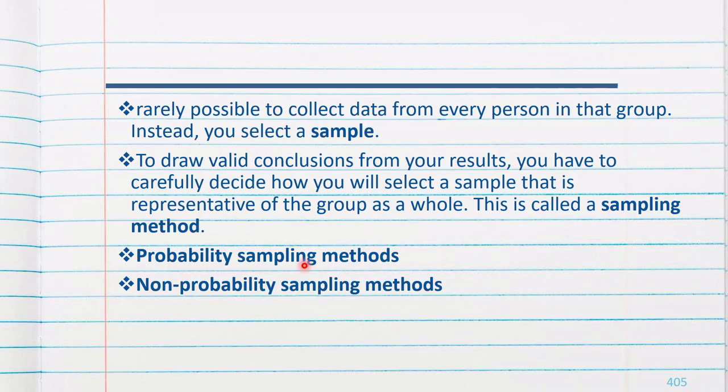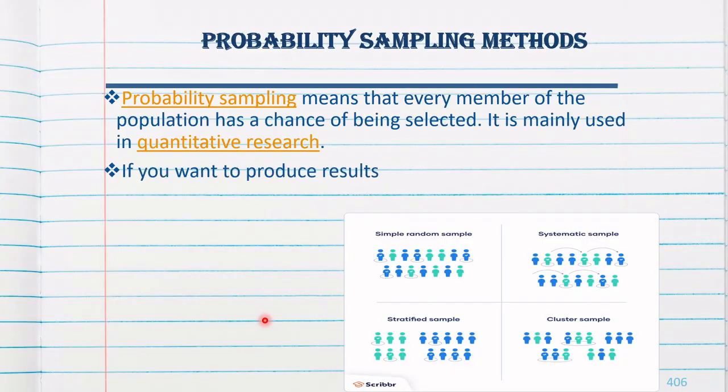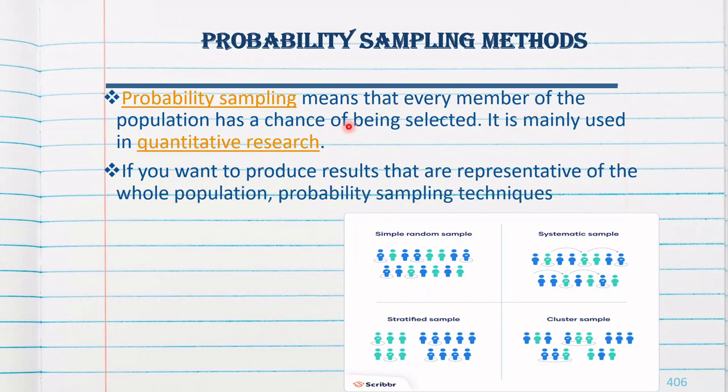This is called the sampling method. So two types of sampling methods are there: probability sampling methods and non-probability sampling methods. Probability sampling means that every member of the population has a chance of being selected. So every class can be selected. If you want to produce results that are representative of the whole population, probability sampling techniques are the most valid choice. Simple random sample, systematic sample, stratified sample, and cluster sample are the examples.